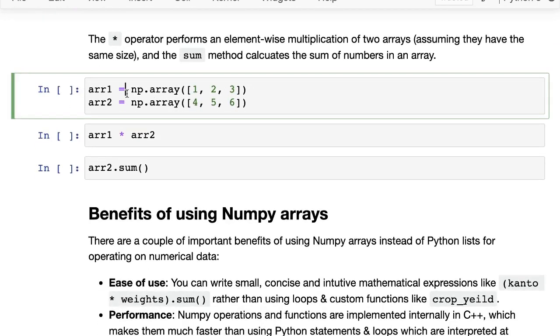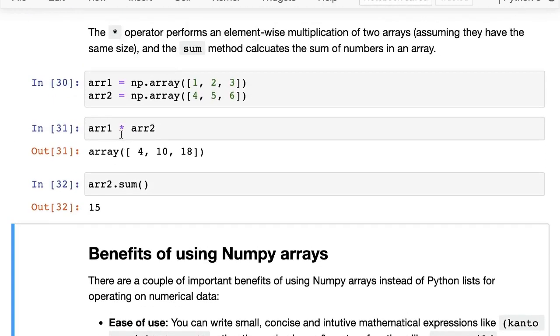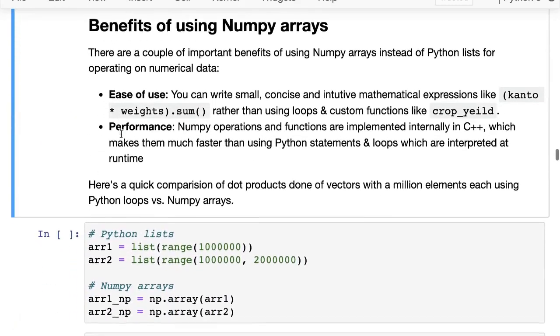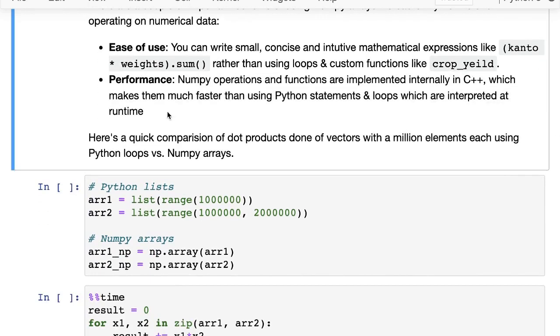Okay. Yeah, and that's what we just looked at, the element wise multiplication and sum of two arrays. Okay. So before we move ahead, we're already starting to see some benefits of NumPy arrays. There's one that we've already seen, which is the ease of use. Now, instead of having to define loops and custom functions like crop yield, you can write very small, concise and intuitive mathematical expressions like Canto star weights dot sum and get the same results.